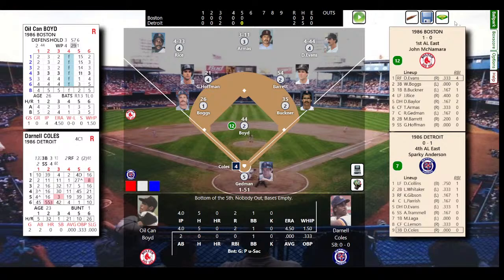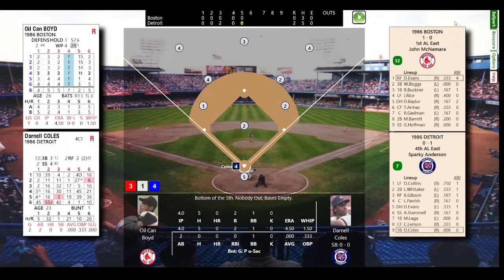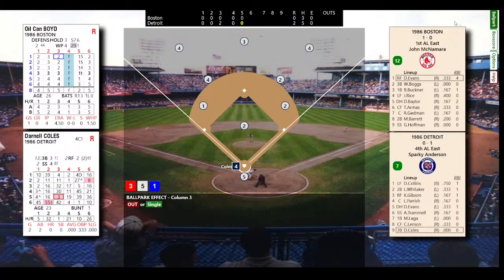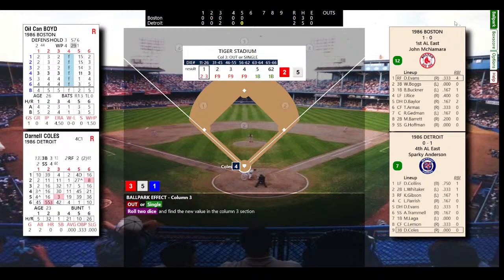It'll be Darnell Coles to lead things off in the top of the order with Collins and Lou Whitaker. Coles, of course, had the sacrifice bunt his last time up. This could be an outer single. Let's take a look here. It's going to be that ground ball to the catcher. A little chopper to the catcher. Gedman takes care of it. One out, bases empty.